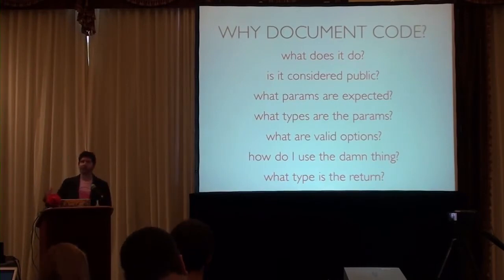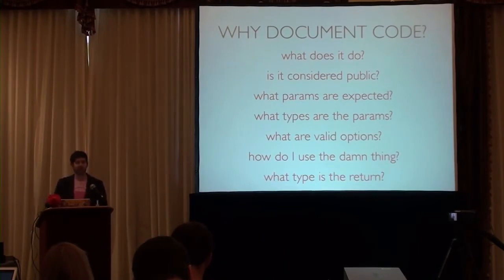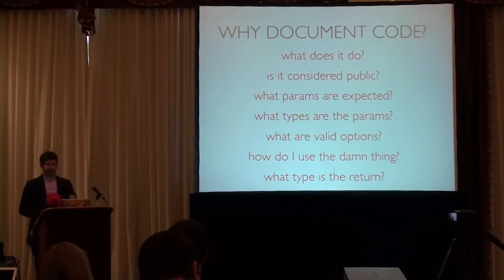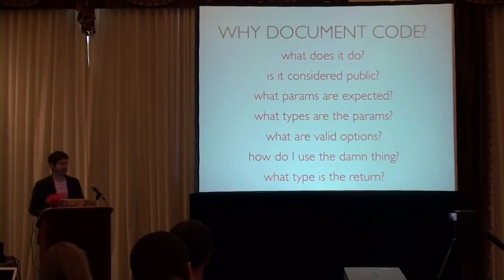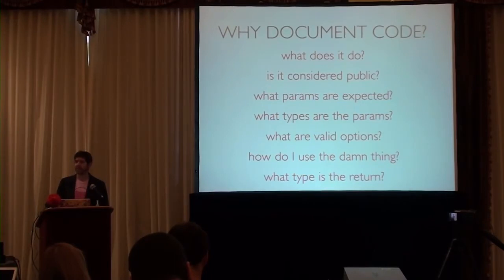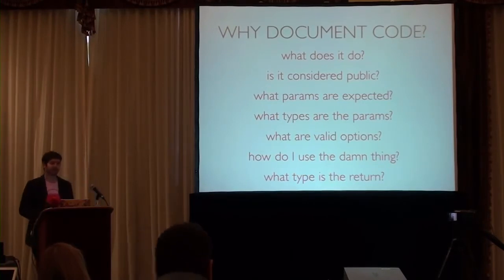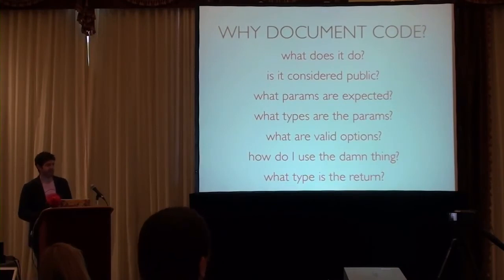What are the valid options? In Rails, we oftentimes have long chains of very complex option hashes that we can pass down through a whole stack of methods. I want to know every single option that I can provide and what that option does. How do I use the damn thing? Give me an example. I would love to look at an example. That's all I want in my life is an example of how I use this very complex chunk of code. And then, what type of thing does this return? What Ruby type does it return? That would be extremely useful to know, or to know that it doesn't return anything that I should care about.